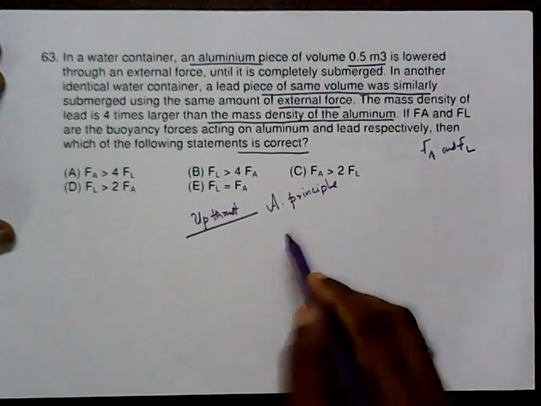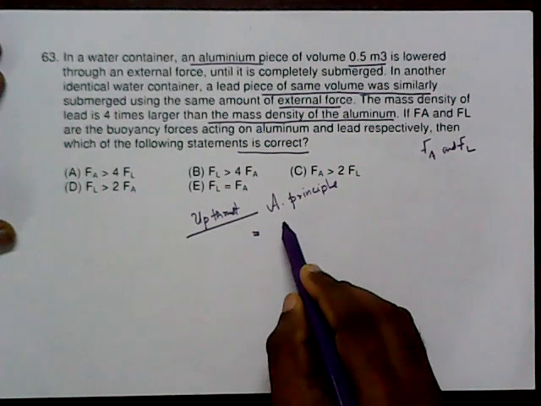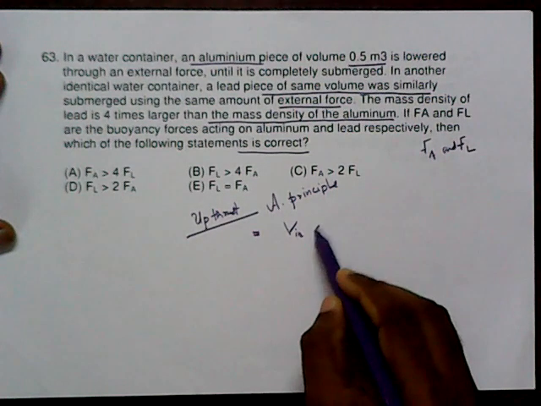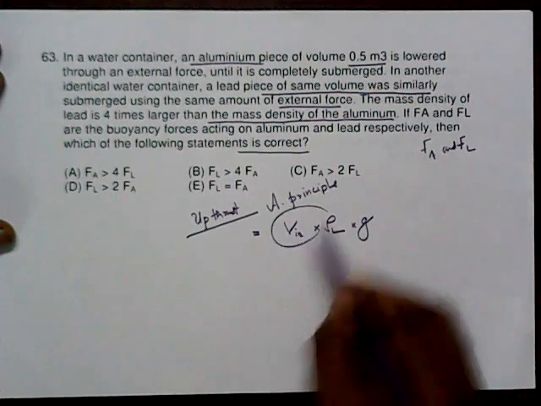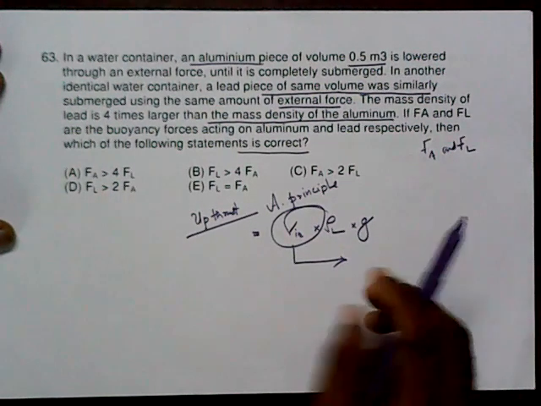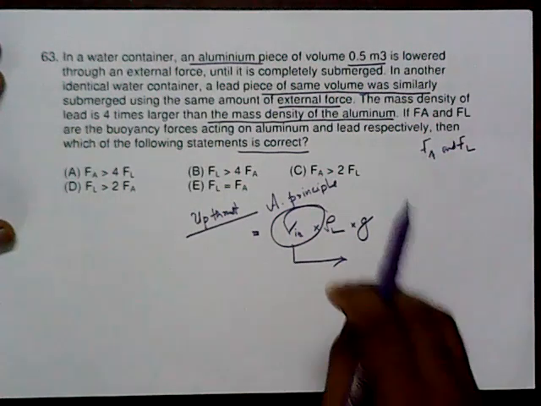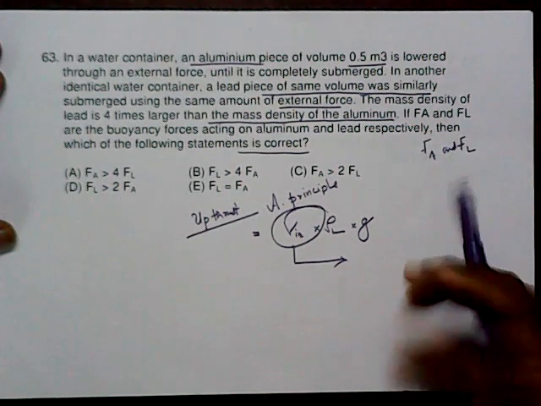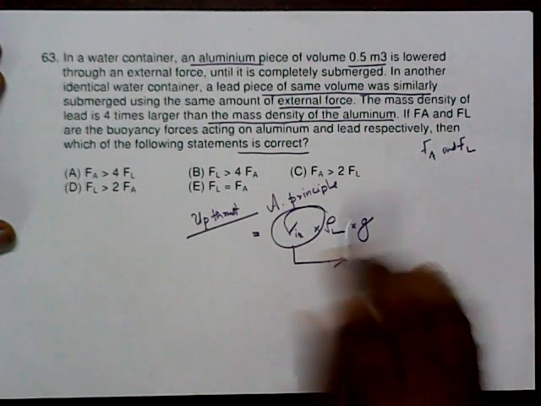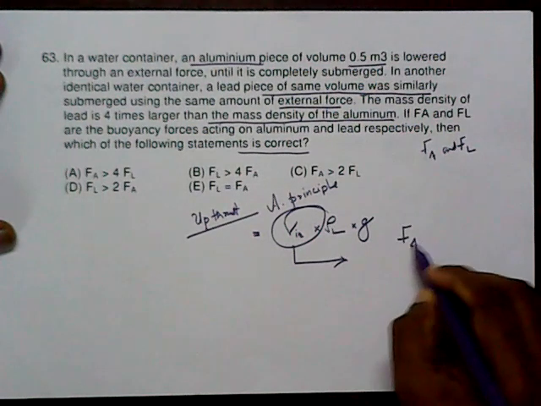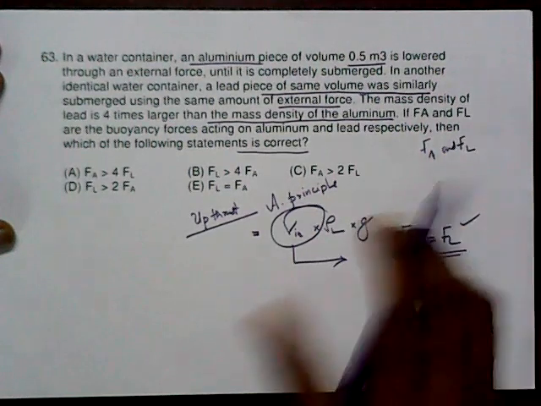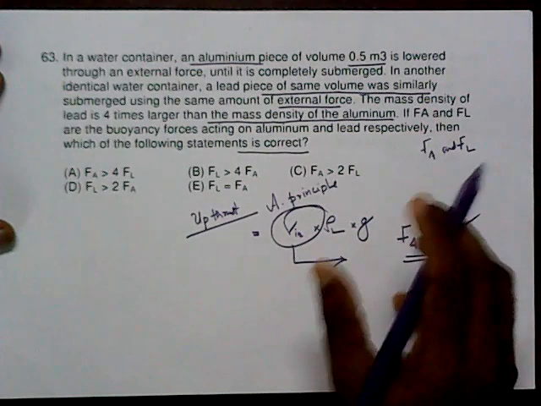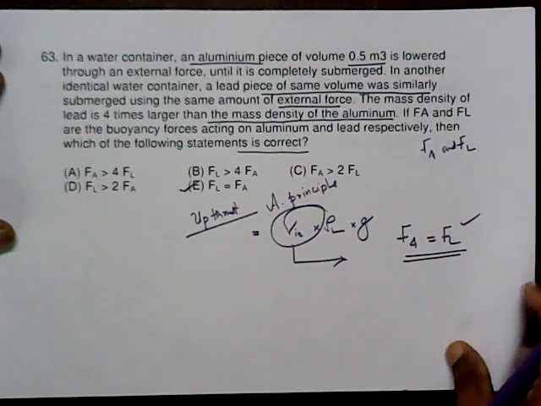From that you know the upthrust or buoyant force acting is nothing but equal to volume inside into the density of the liquid into g. So keep in mind the volume, that is the more relevant concept. Here we are submerging the same volume of two different materials, and hence we can clearly say Fa should equal Fl. The upthrust depends upon the volume under consideration, and hence we can say E is the answer. Number 64.